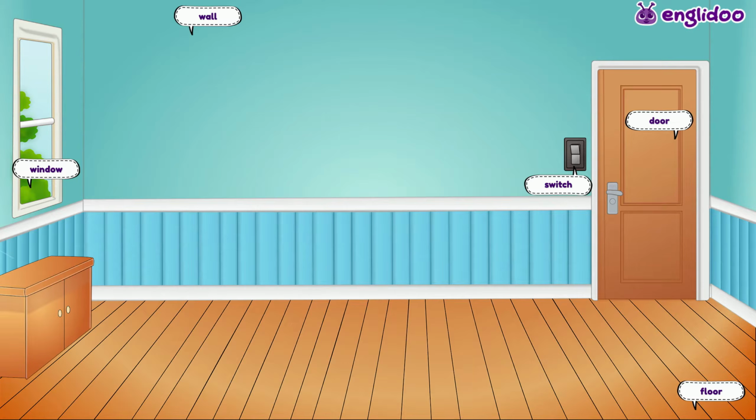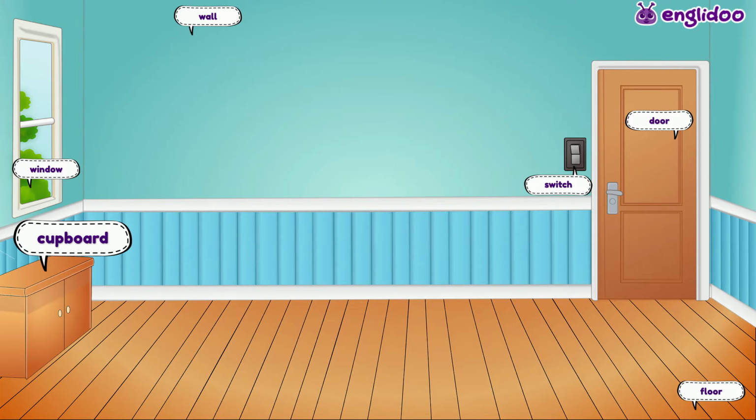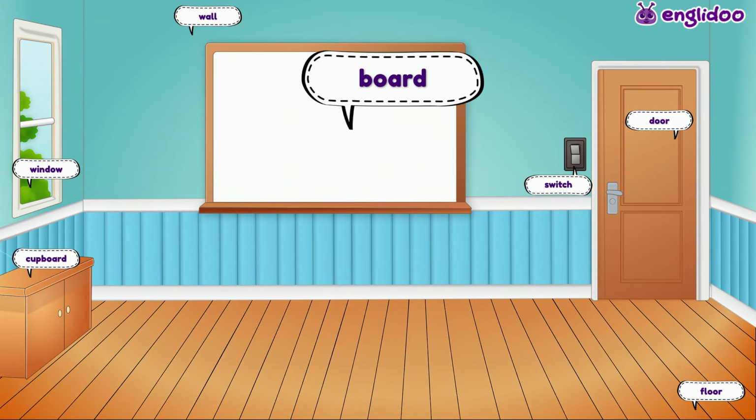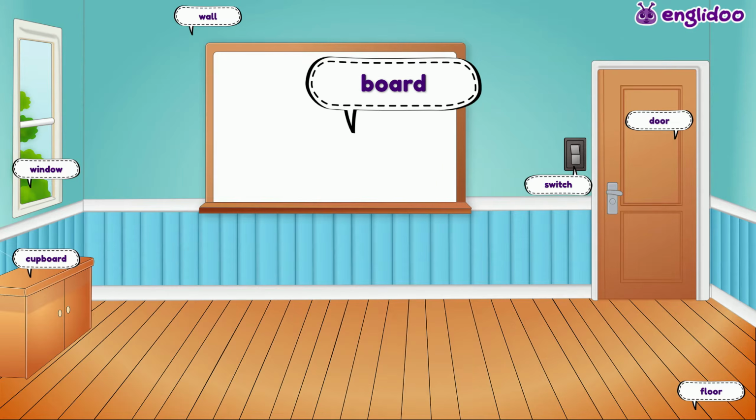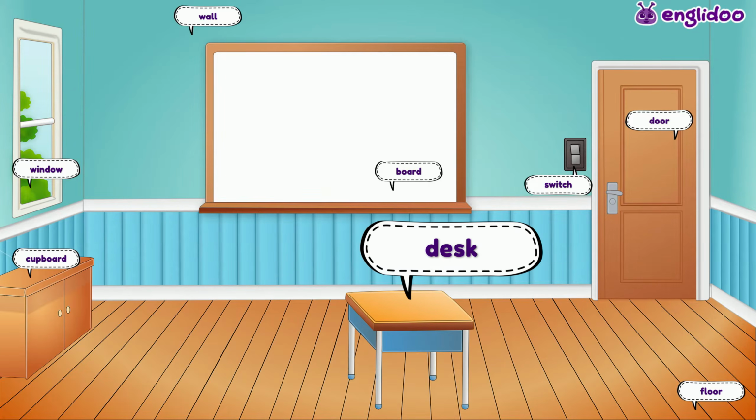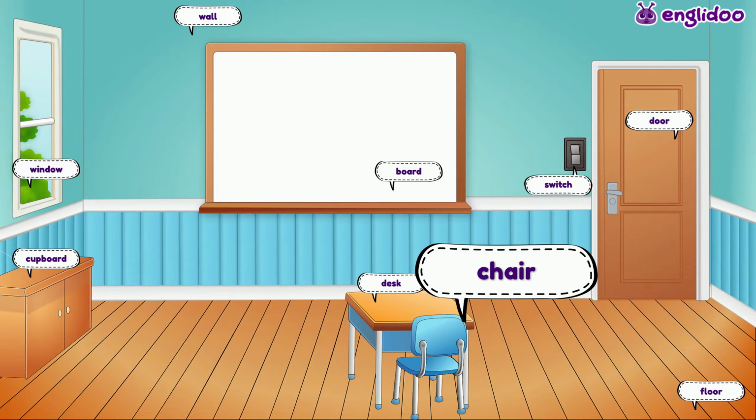Here is a cupboard. Say cupboard. Good! This is the board. Say board. Perfect! We need a desk. Say desk. Yes! And a chair. Say chair. Wonderful!